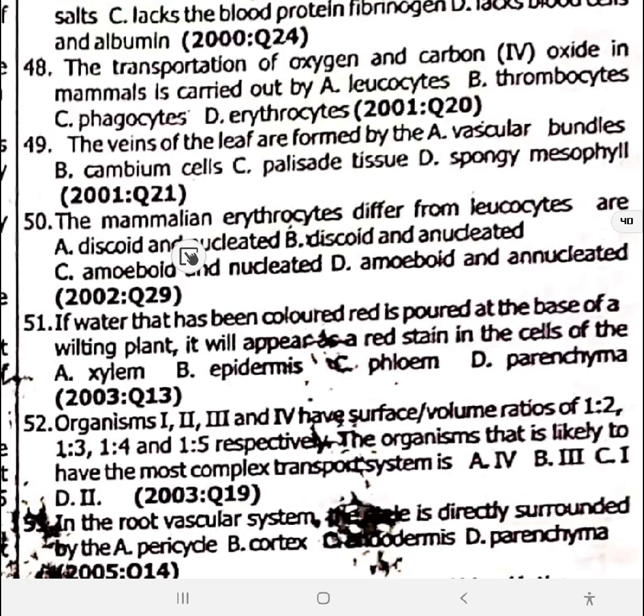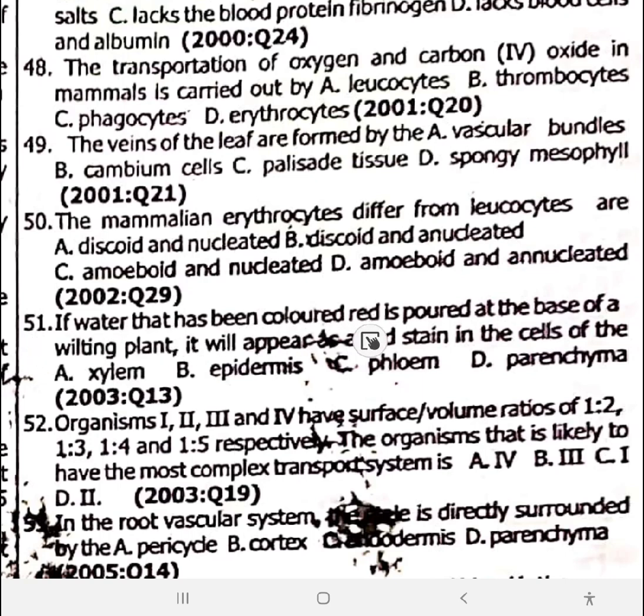50, the mammalian erythrocyte differs from leukocyte, and how are they? They are discoid and enucleated. They do not have nucleus. 50 is option B. Lymphocytes are amoeboid and nucleated, while erythrocytes are discoid and enucleated. They don't have nucleus.